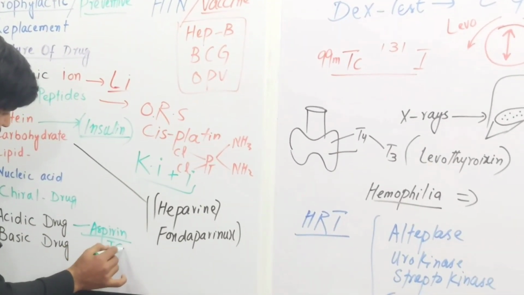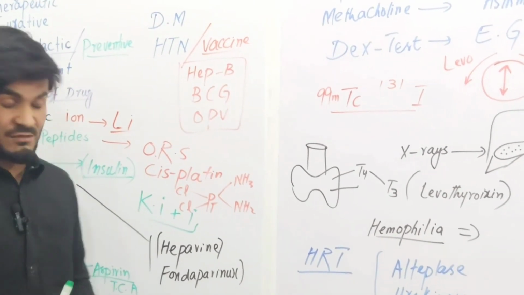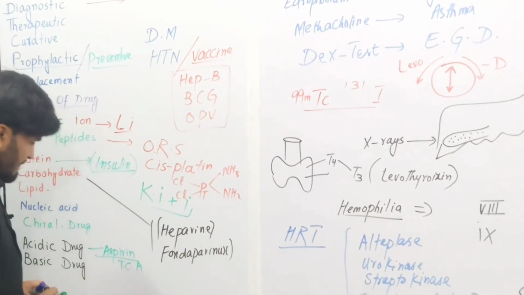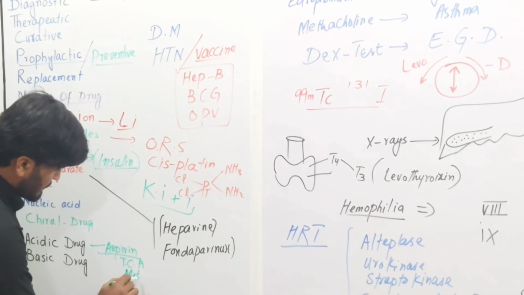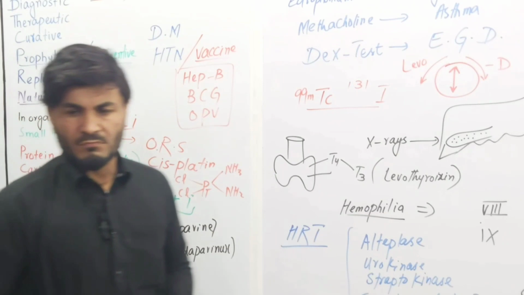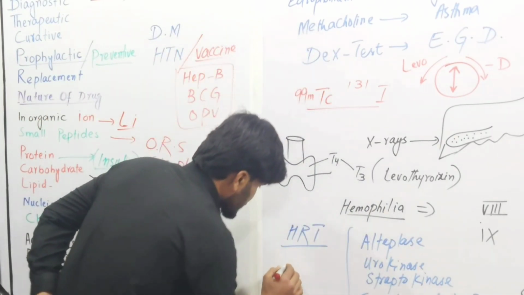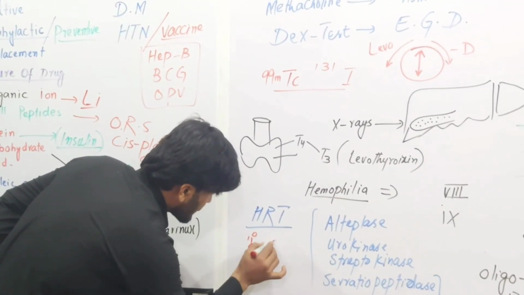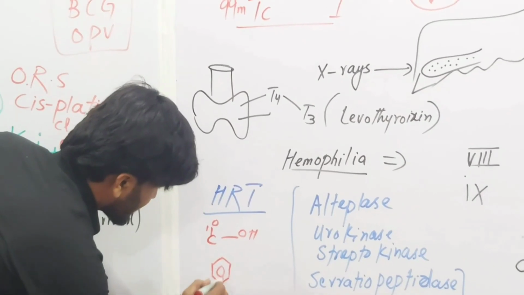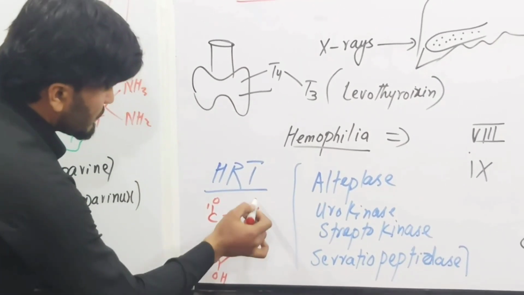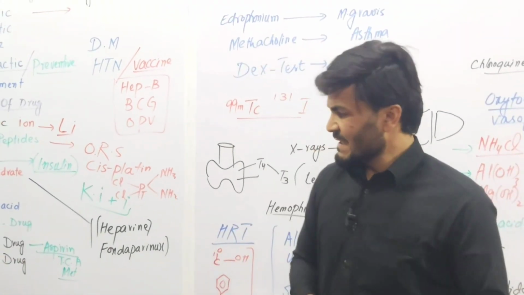Similarly, tricyclic antidepressants, not tricarboxylic acid, tricyclic antidepressants, methotrexate, or phenobarbital. These are acidic drugs, and mostly the carboxylic acid group and phenyl group present in the structure of the drug show its acidic nature.